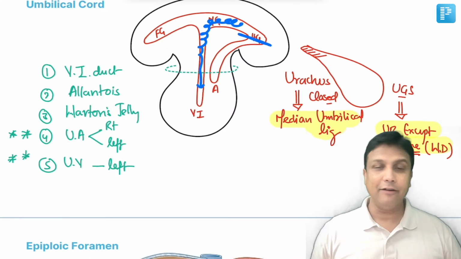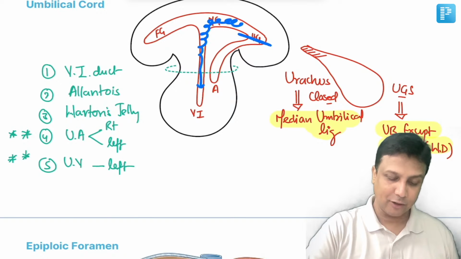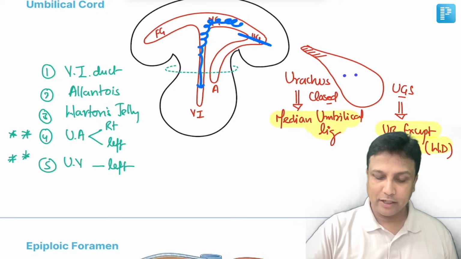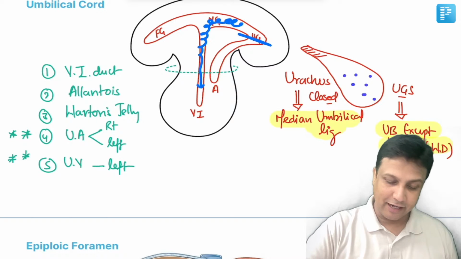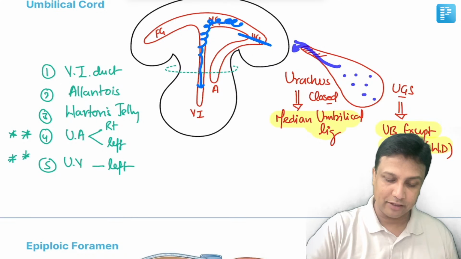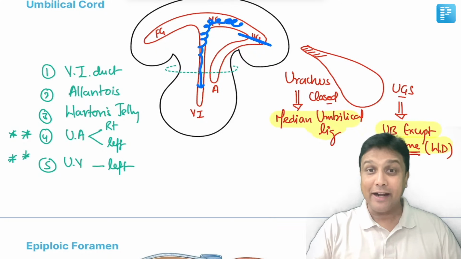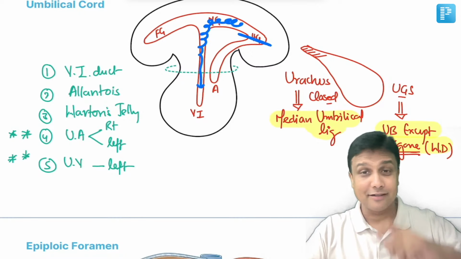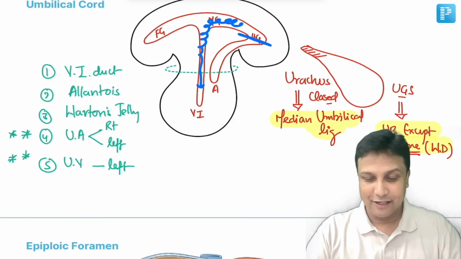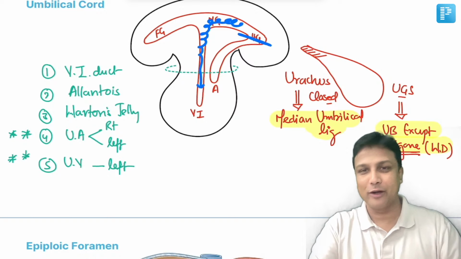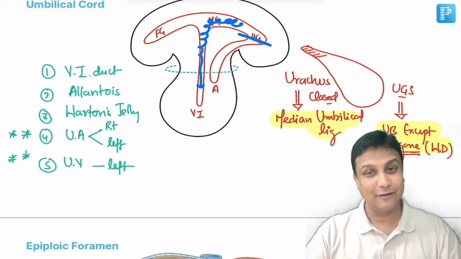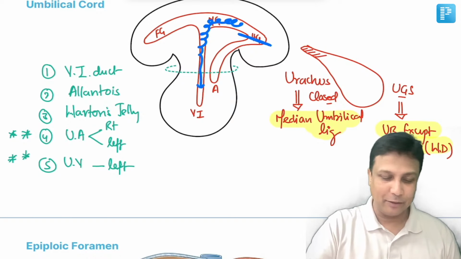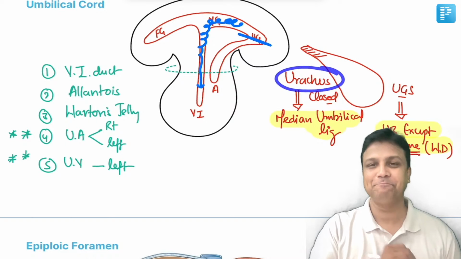Now what if unfortunately it doesn't close? अगर ये close नहीं होगा, so this urachus is going to remain open. Whatever urine will be present in the urinary bladder here, that urine will start coming out from the umbilicus. So that umbilicus will be like a weeping umbilicus. Urine is coming out from the umbilicus, इसीलिए उसको हम कहते हैं weeping umbilicus. तो umbilicus जैसे रो रहा है सर, ठीक है ना, और किसके आंसू रो रहा है वो आप सोच लीजिए. So urine is coming out from here and it's due to what? Due to the persistence of the urachus here.